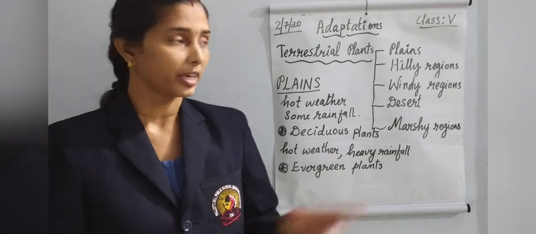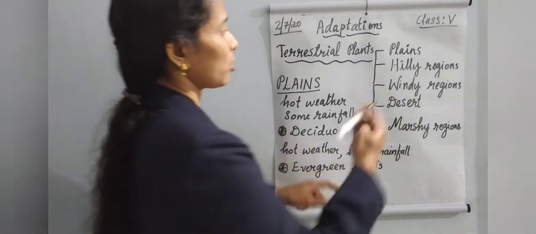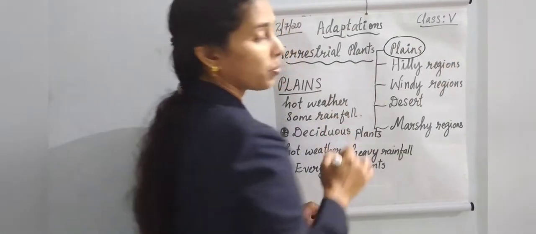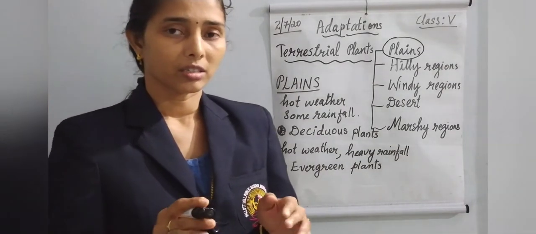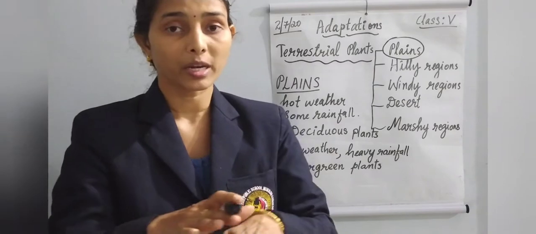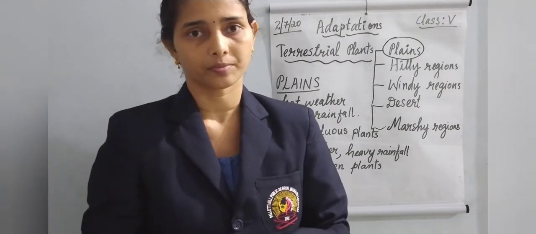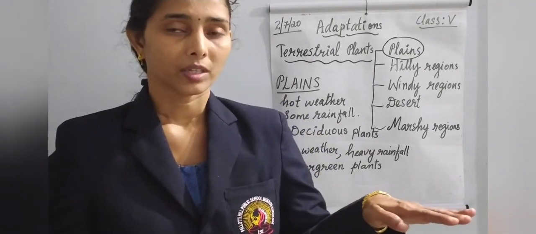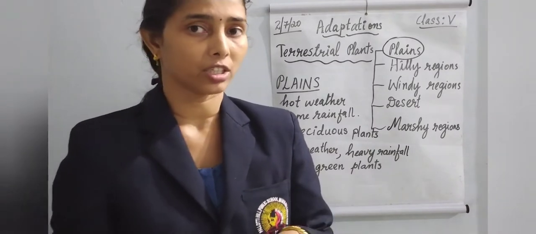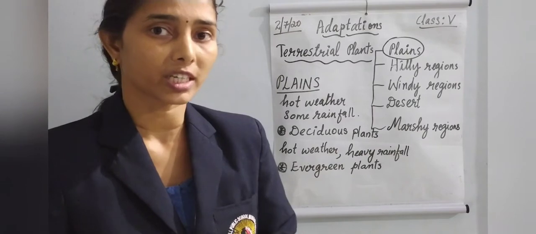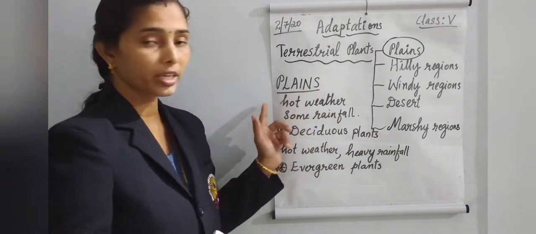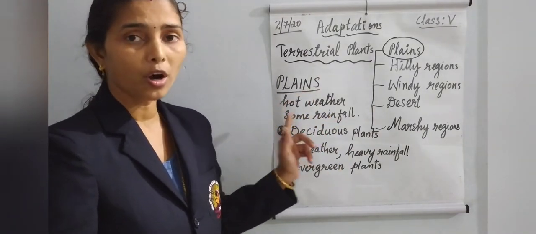So first, that is plains. We are going to learn about the plains. What is the speciality of plains? Plains are flat areas, and the weather condition will be different. What is the weather condition in plain areas? Look here, there will be a hot weather season.